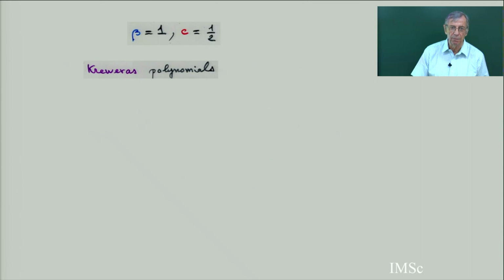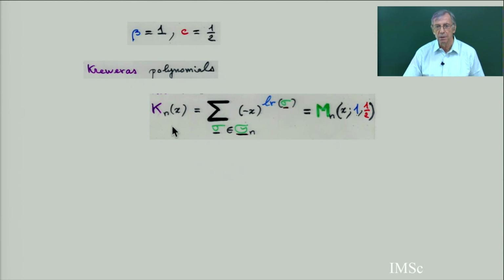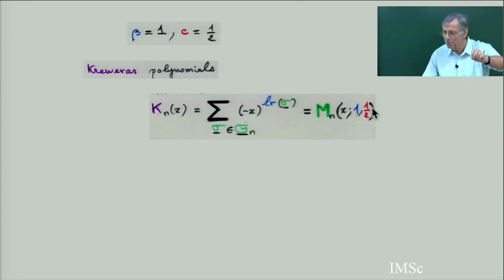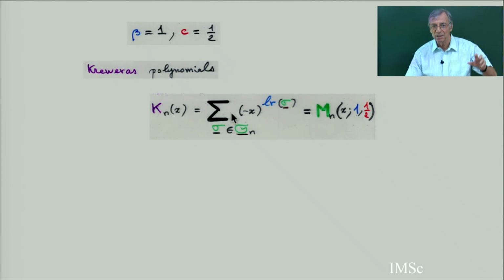So let's see what happens if beta equals 1 and c equals 1 over 2. This is the Kreweras polynomial. If you put c equal to 1 over 2, the parameter 1 over c minus 1 is going to become 1 for each blue point. And Kreweras worked with only one parameter, the left to right blue elements.